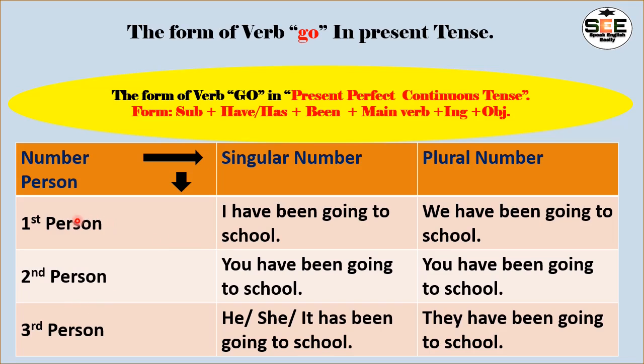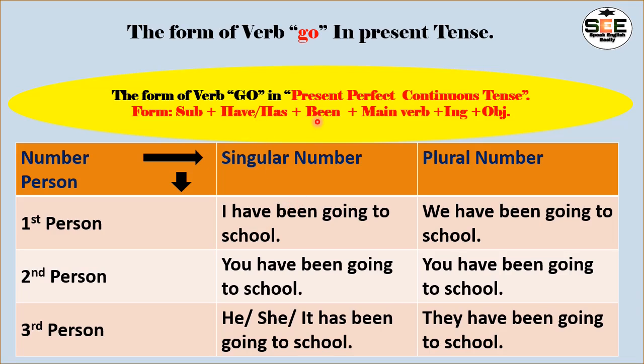If I see first person singular number in present perfect continuous tense for the verb go, I can find here: I have been going to school. If I break the sentence down, I is the subject, and have is the helping verb.